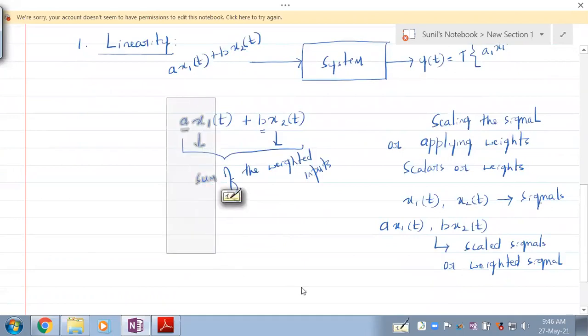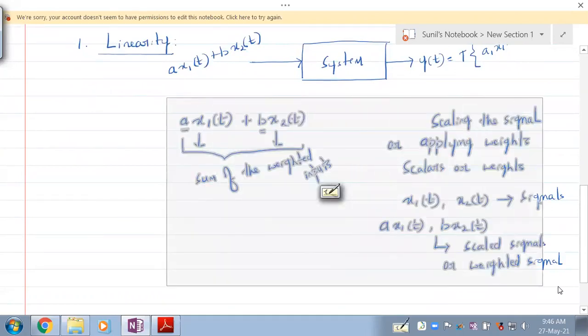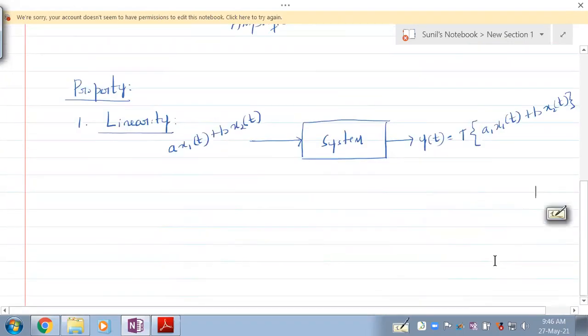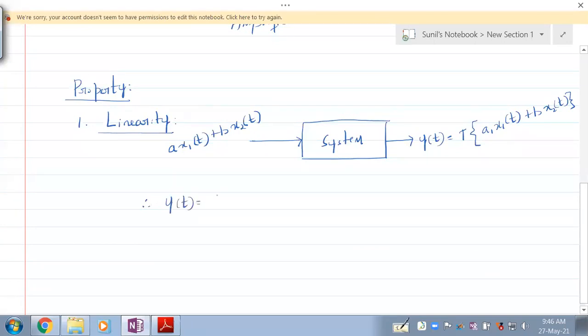Now with this understanding, let's move further. So what will we be doing now? We'll be doing this. What is the output of a system which is linear? The output of a linear system is represented as a transformation on a x1 of t plus b x2 of t. It's not a1, it's a. If you use a1 in place of a, you can use a2 in place of b, not a problem.